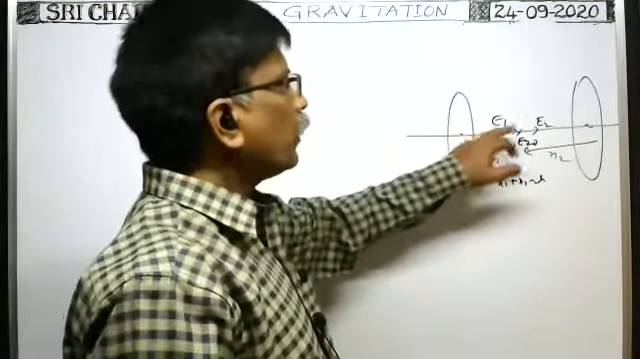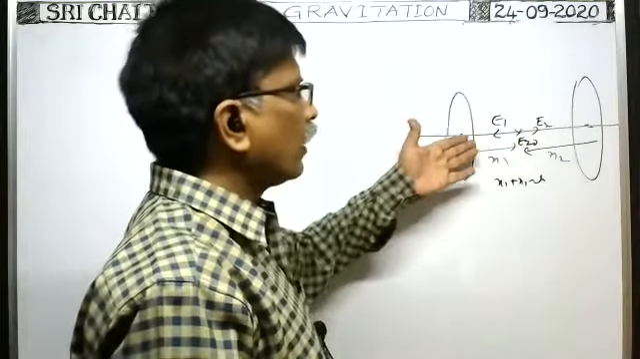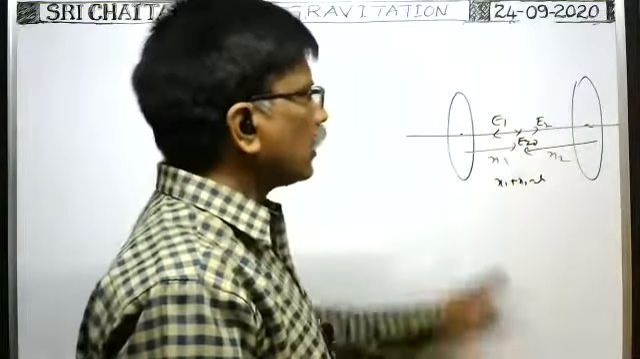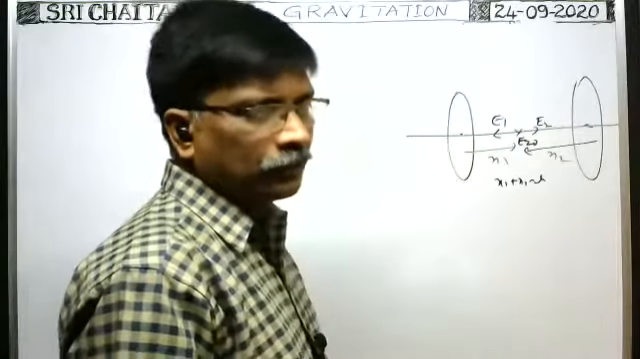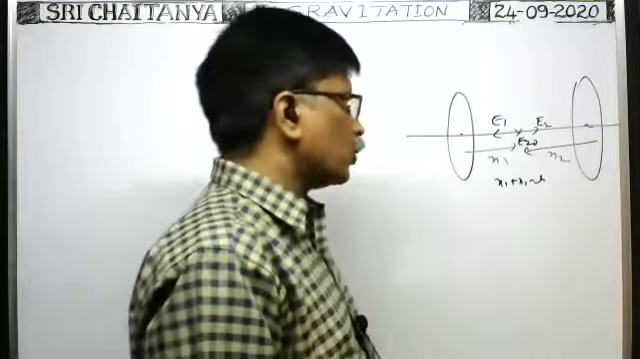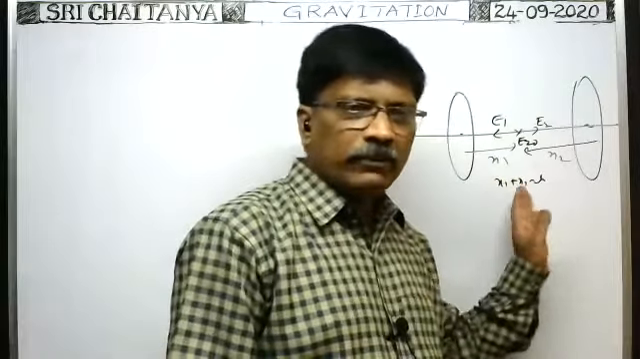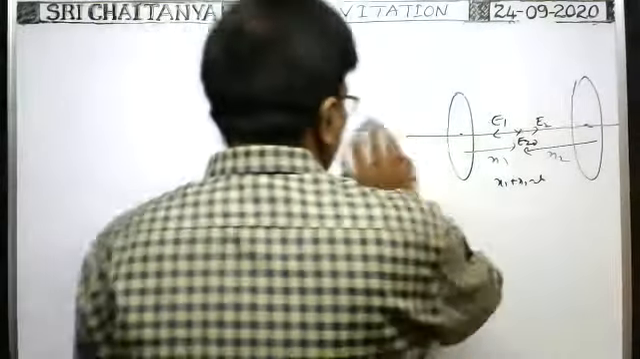Then they may ask where the null point is from the center of the first ring. At this point, you make E1 and E2 both equal in magnitude, then you substitute the formulas and cancel them. Then you find the x1 value or x2 value. This is also an important point. Once it was given in advance. Very, very important point it is also. Okay. Next, gravitational potential energy.